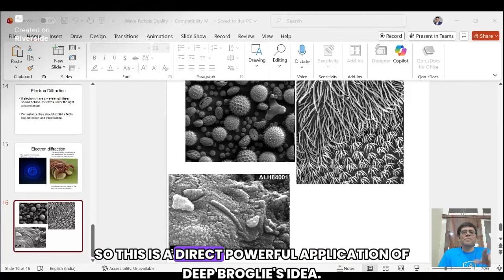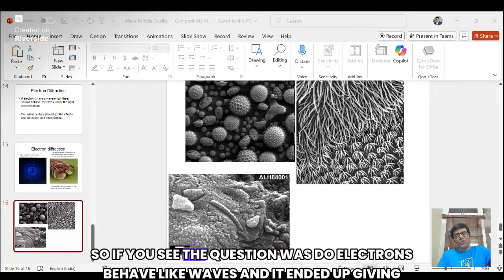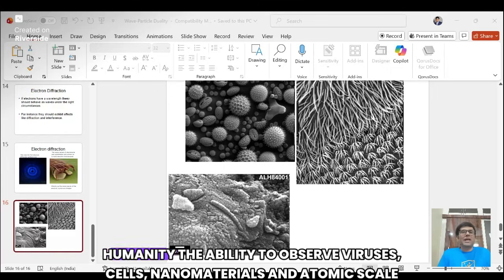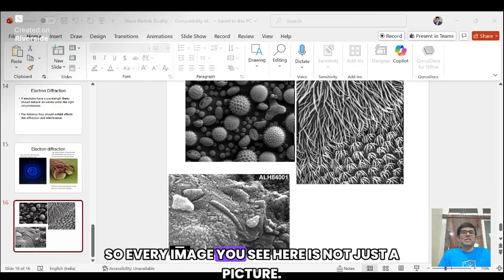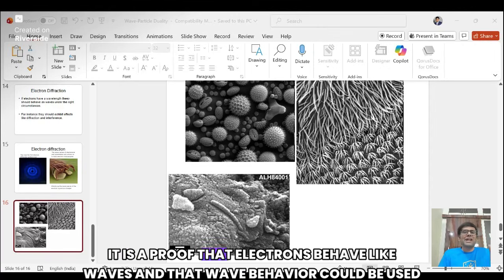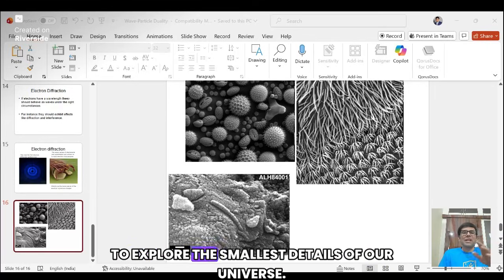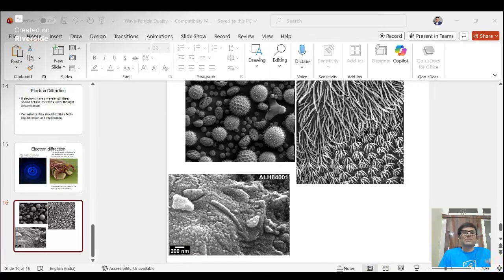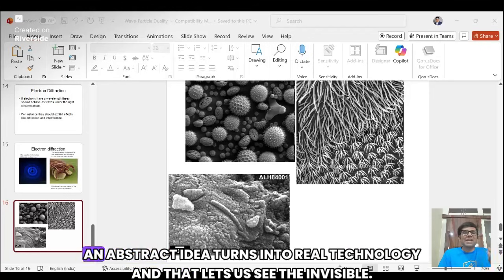So this is a direct, powerful application of de Broglie's idea. So if you see, the question was, do electrons behave like waves? And it ended up giving humanity the ability to observe viruses, cells, nanomaterials, and atomic scale structures. So every image you see here is not just a picture, it is a proof that electrons behave like waves, and that wave behavior could be used to explore the smallest details of our universe. So that's the beauty of quantum physics. An abstract idea turns into real technology, and that lets us see the invisible.